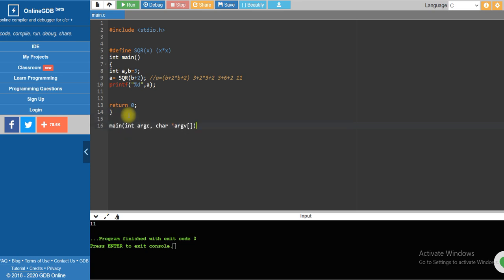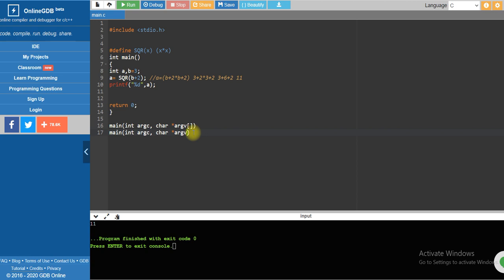One is we can write like this, and the other is we can write like this, right? Okay, so let me make it, there are two ways we can write it.